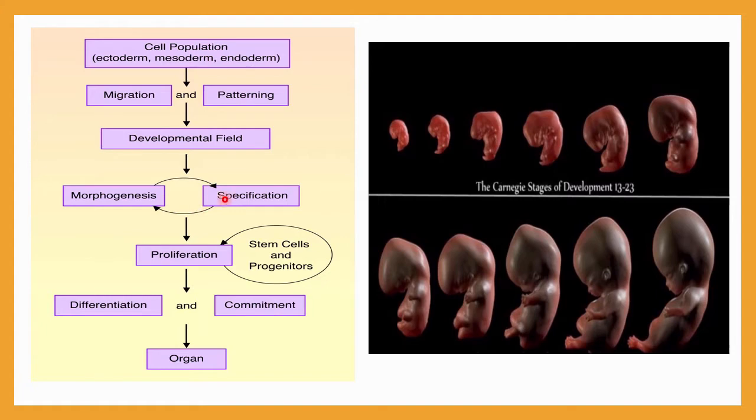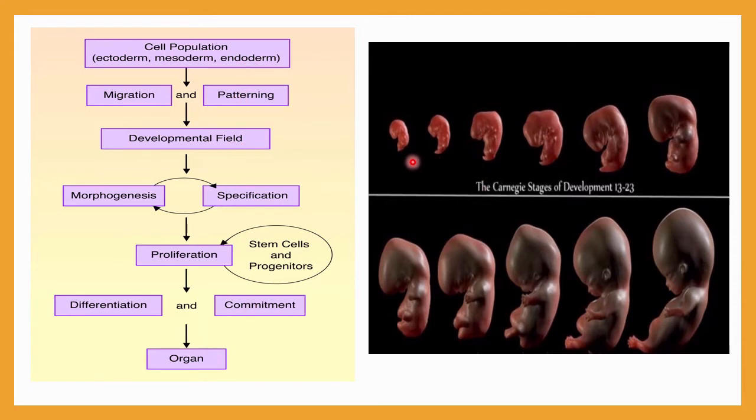That is one kind of differentiation process. I already told you the cell will undergo cell division and cell differentiation, and that is a work distribution. So morphogenesis and specification is one kind of cell differentiation, and further it will proliferate. Then stem cells and progenitors will be developed, and now the work will be differentiated, and finally differentiation occurs and commitment will occur, and once it is committed to a specific organ, organogenesis will start. So this is the whole pathway of how organogenesis will be done.